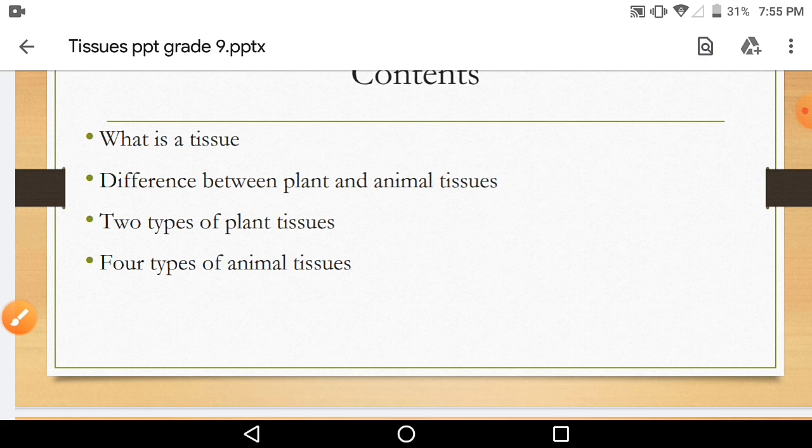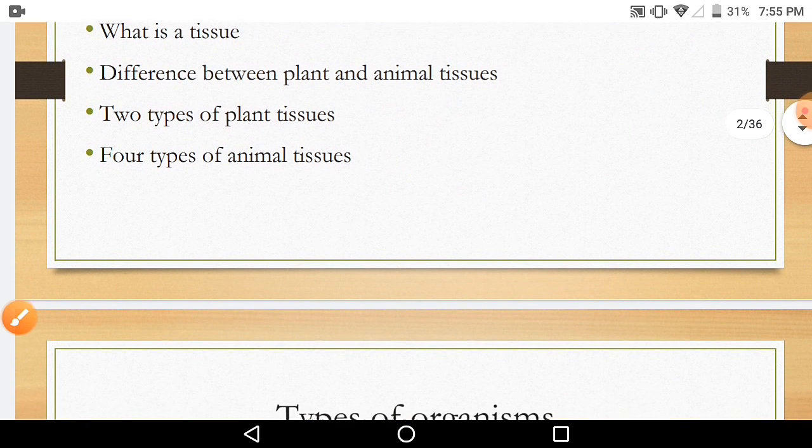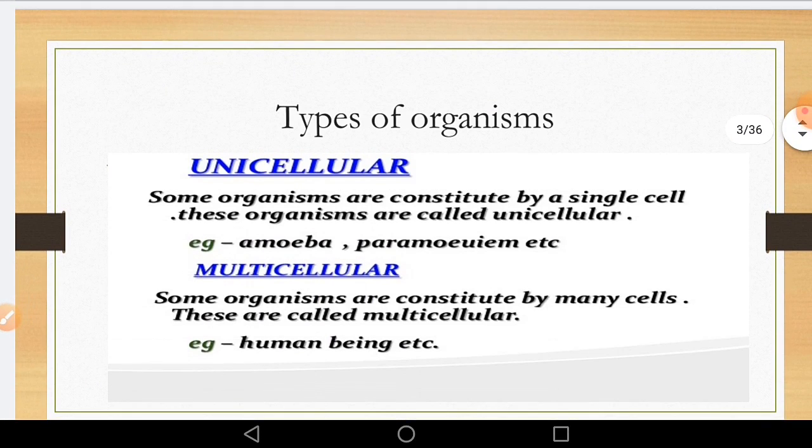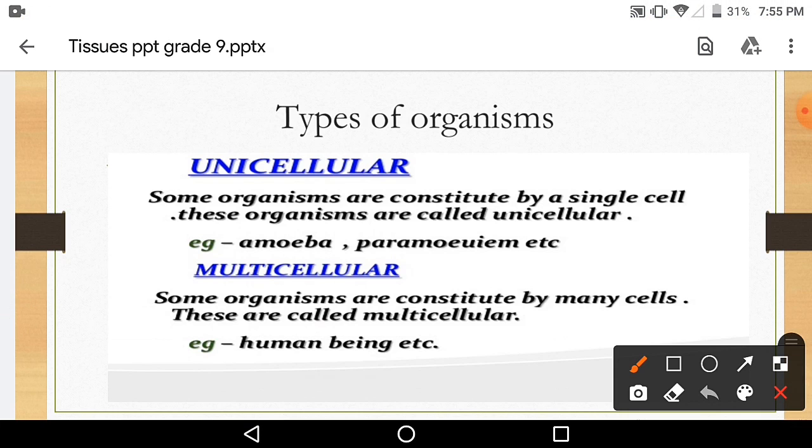First, let us begin with the types of organism. As we know, the classification of organisms on the basis of cell structure depends on the number of cells. An organism which has only one cell is known as a unicellular organism. In a unicellular organism like amoeba, a single cell carries out all the functions in the body: intake of food, respiration, excretion, all the different biological functions are carried out by a single cell.